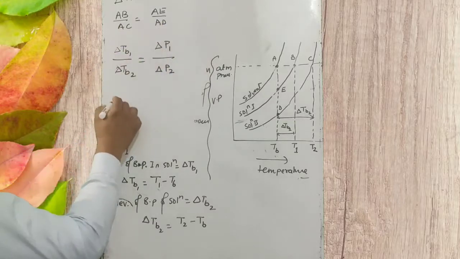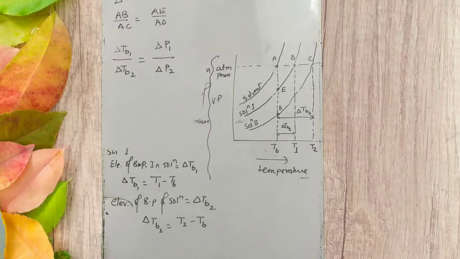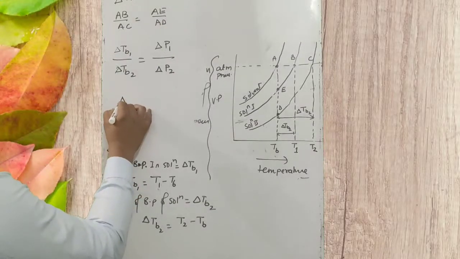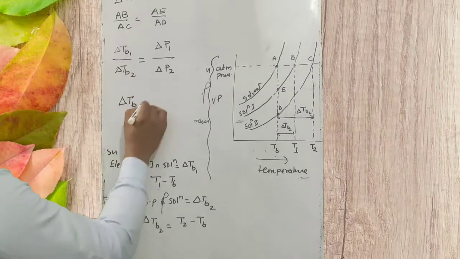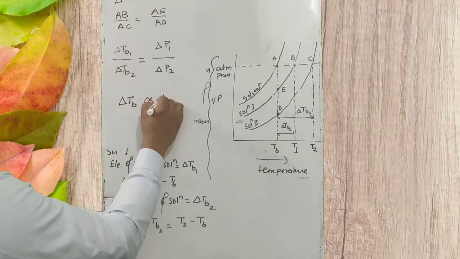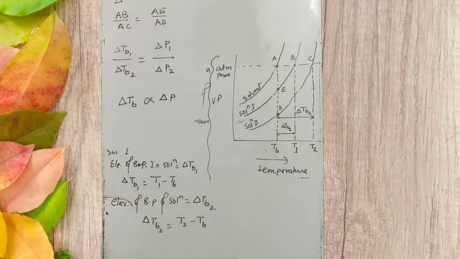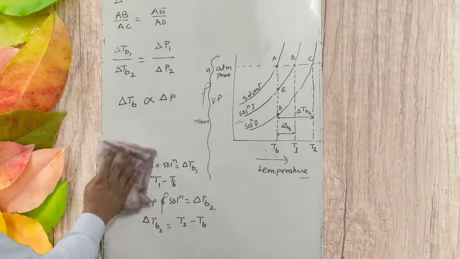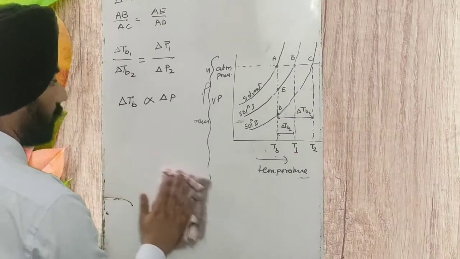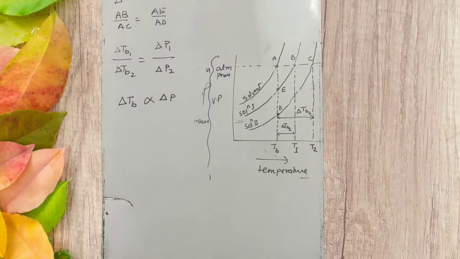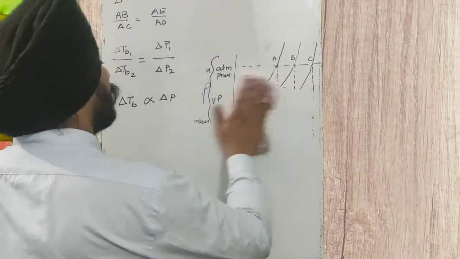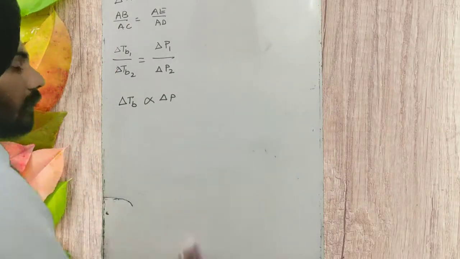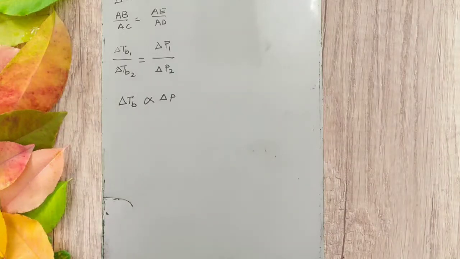So here we have a relation which is explaining to us that elevation of boiling point of a solution is directly proportional to lowering of vapor pressure. Okay, so let's have a discussion about lowering of vapor pressure. We already studied it in the last video lecture. What is the lowering of vapor pressure? This I am removing now, its work is done. Okay, and we have understood the topic.